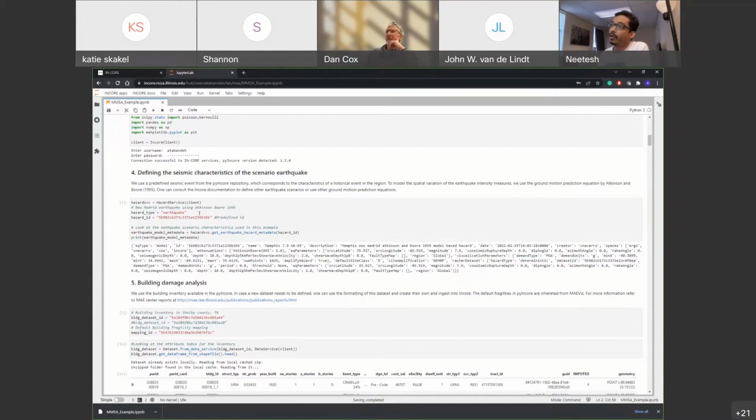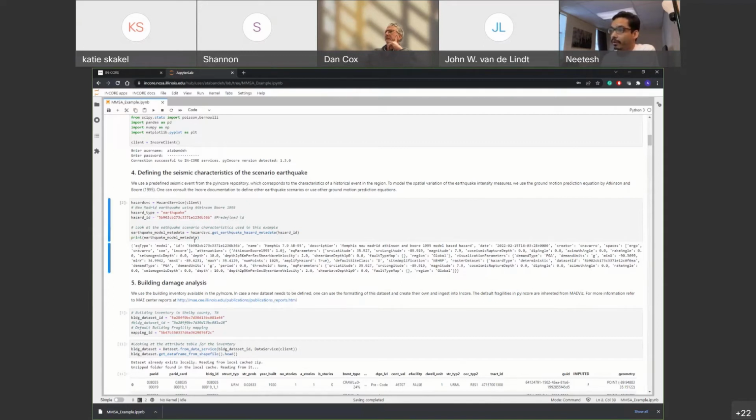So any region of interest that lies within, say, Mississippi or Tennessee can use this earthquake scenario. It is basically the scenario used even by state emergency management agencies. These are some of the characteristics of the earthquake that I printed out here.